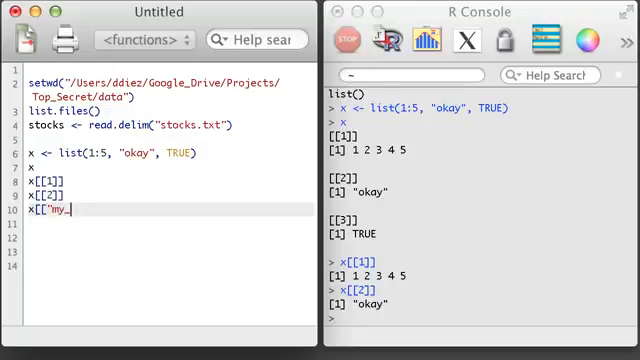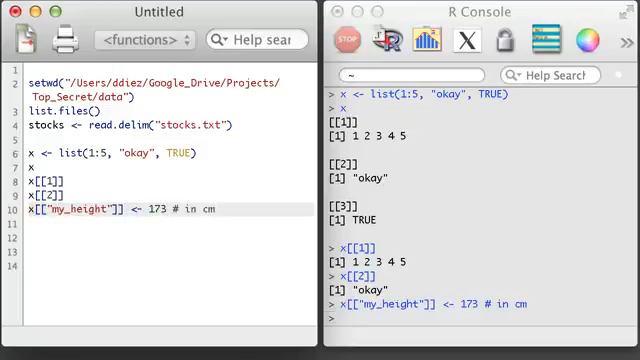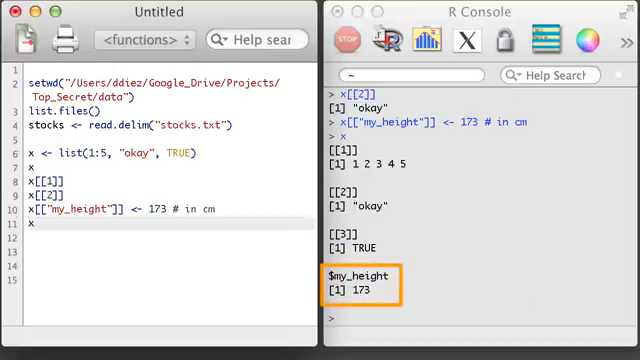I can also add on new items, even providing the character name for the item. When a list has named objects, those objects can be accessed using a special $ sign notation that is reminiscent of the same notation for data frames.